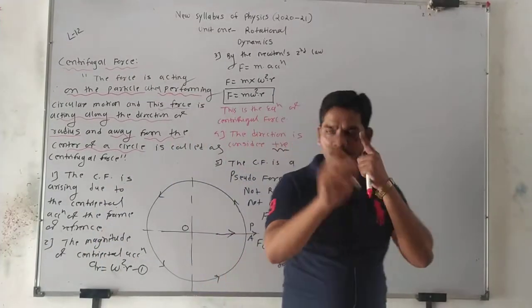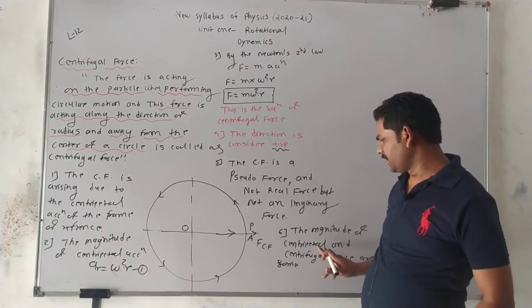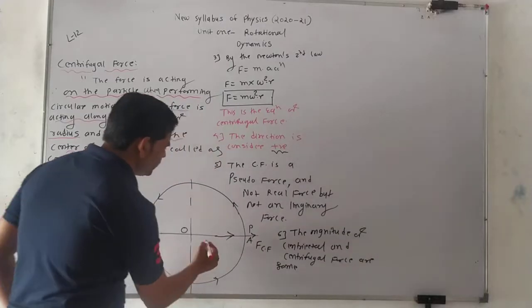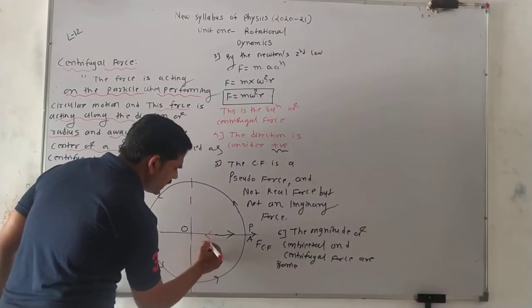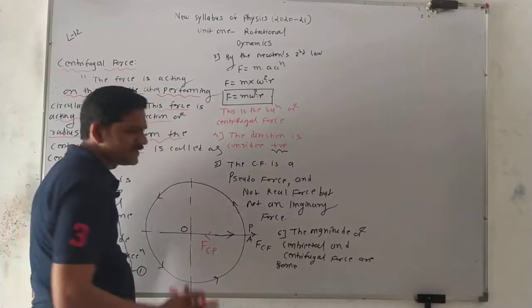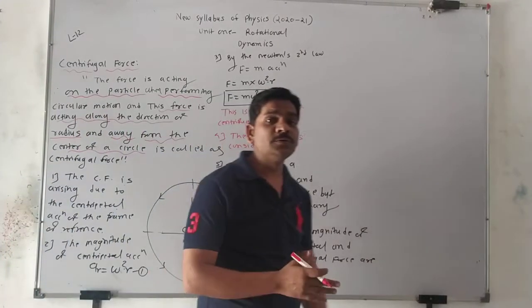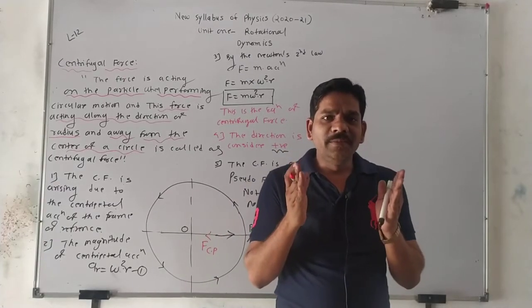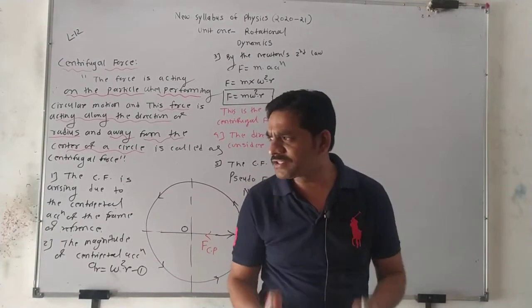The magnitude of both centripetal and centrifugal force are same, because we know that at this position, centripetal force also acts, and these forces have the same magnitude. So because of this, the particle maintains the balance condition.